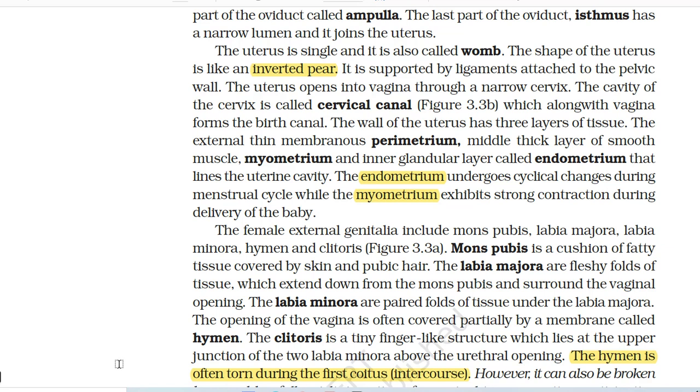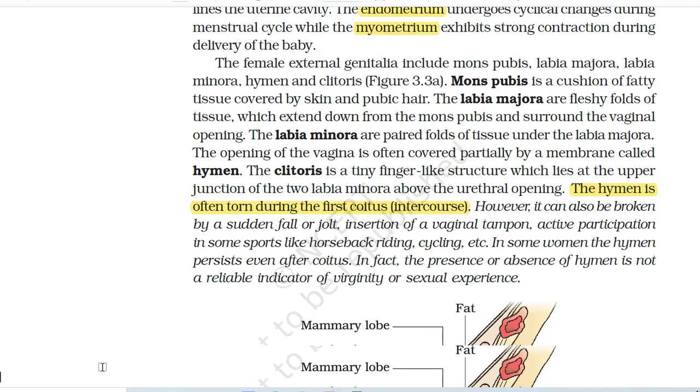The wall of the uterus has three layers of tissue: the external thin membranous perimetrium, middle thick layer of smooth muscle, myometrium, and inner glandular layer called endometrium that lines the uterine cavity. The endometrium undergoes cyclical changes during menstruation cycle while the myometrium exhibits strong contraction during delivery of the baby.